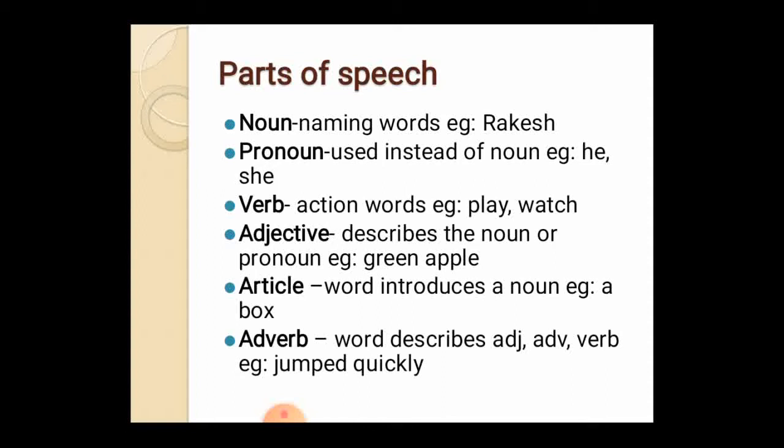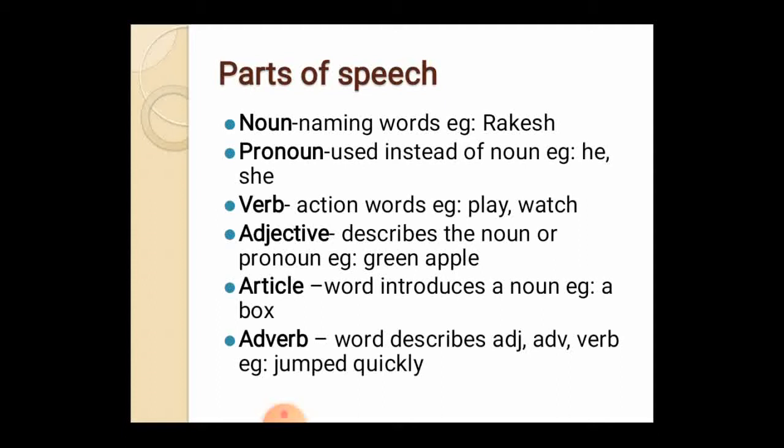A pronoun is what we use instead of a noun. We cannot form every sentence as "Rakesh is a good boy, Rakesh goes to school, Rakesh wakes up early in the morning." We cannot mention the same noun, Rakesh, Rakesh, Rakesh. Instead we say "He wakes early in the morning, he goes to school." A word used instead of a noun is called a pronoun.